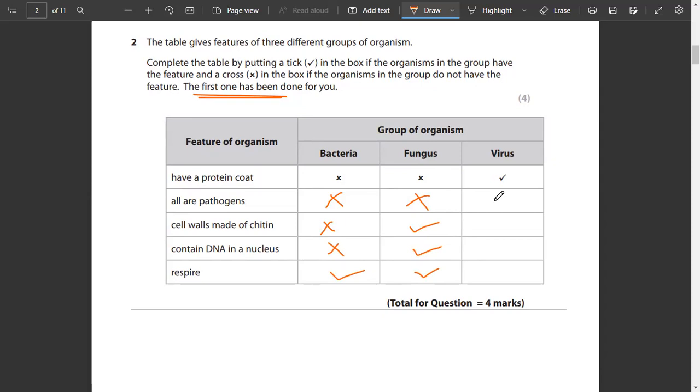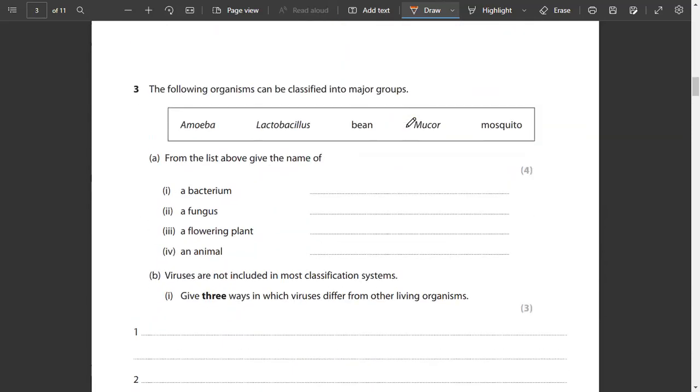Viruses की बात करें, they are pathogens, but they do not have a cell wall, they do not contain a DNA in the nucleus, and they do not carry out this life process known as respiration. So this is a table, a very important one, to differentiate between the three kingdoms in front of you, which is bacteria, fungus, and virus. The following organisms can be classified into major groups. We have amoeba, lactobacillus, bean, mucor, and mosquito. From the list above, give the name of a bacterium. अब इनमें से एक bacterium का नाम दें.